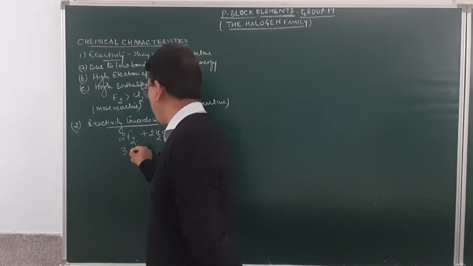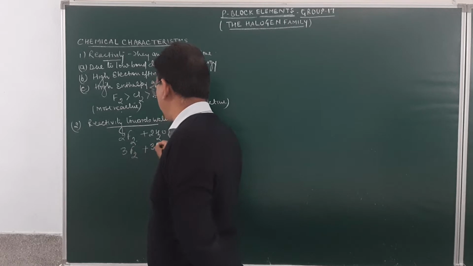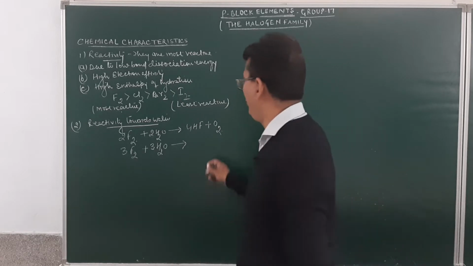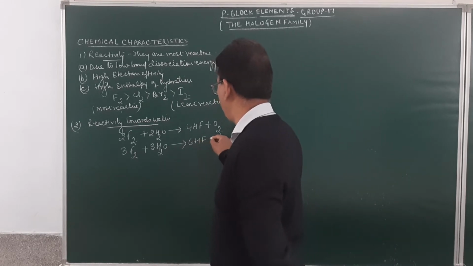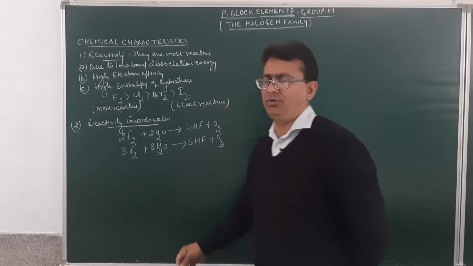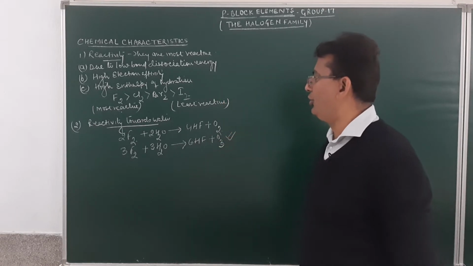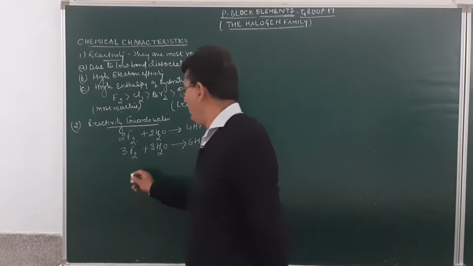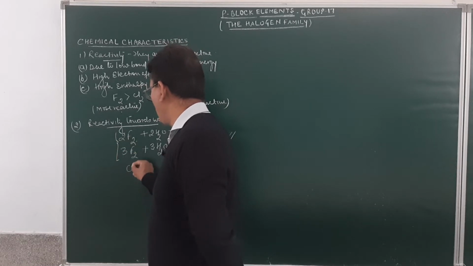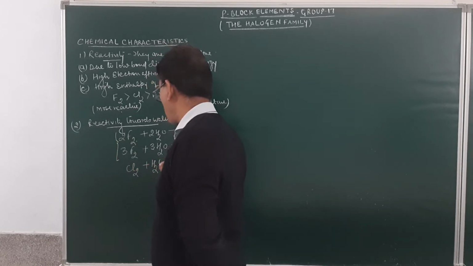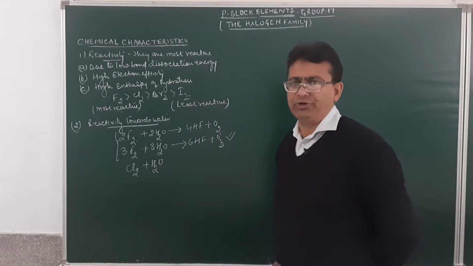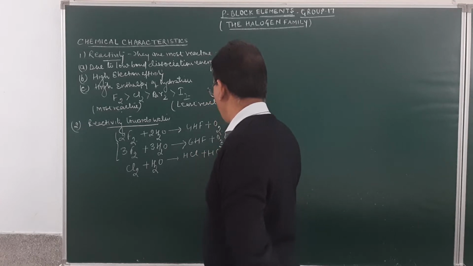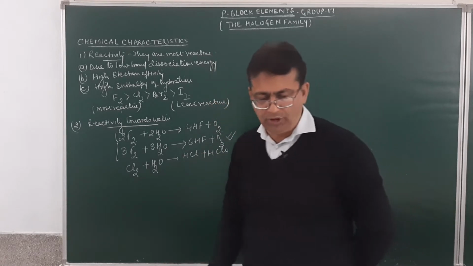Similarly, if fluorine again reacts with water, it forms hydrofluoric acid and ozone is given out. This is a very important reaction because ozone is still in the syllabus, so this becomes a method of preparation of ozone. Now chlorine, so remember this equation. Chlorine dissolved in water forms chlorine water, which is a combination of HCl and HClO.